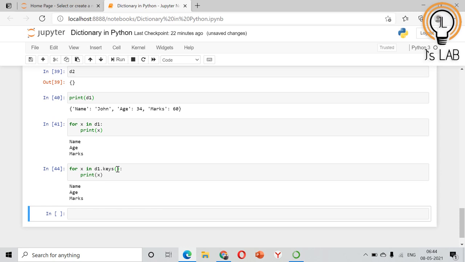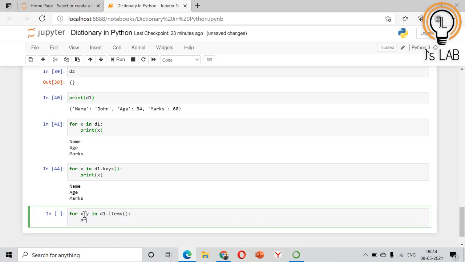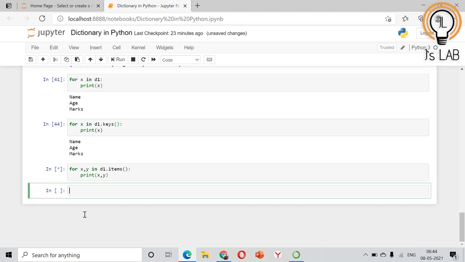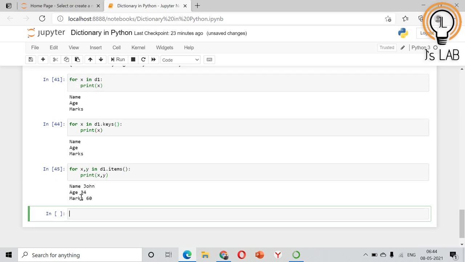You can loop through keys and values by using the items method, and you can print both. It means for x, y, so for key and value in dictionary D1.items, print x, y. So it will print both key and value in the dictionary.